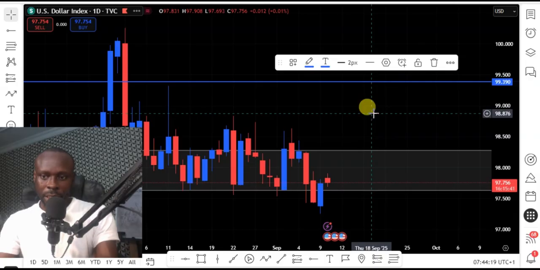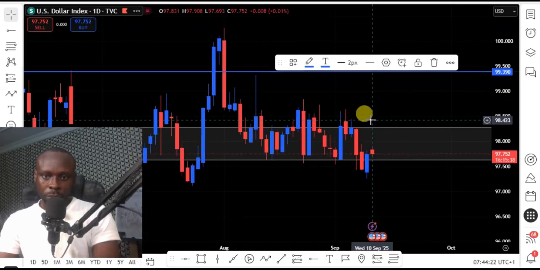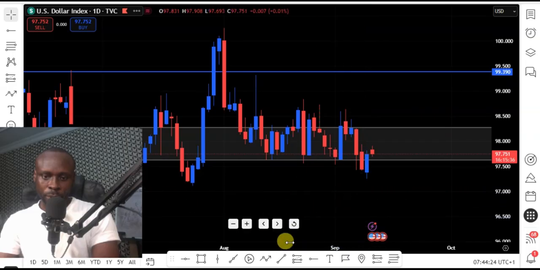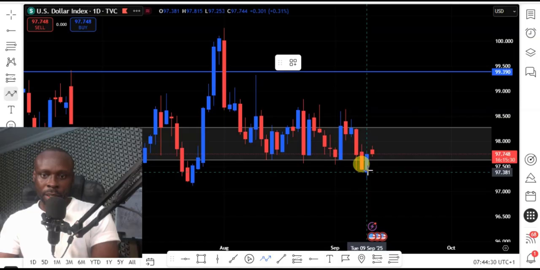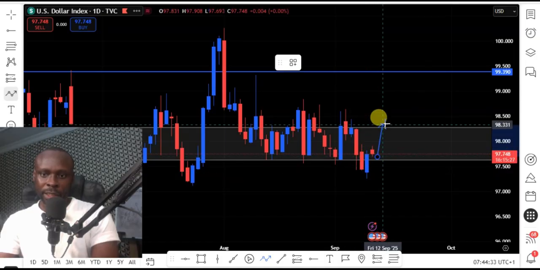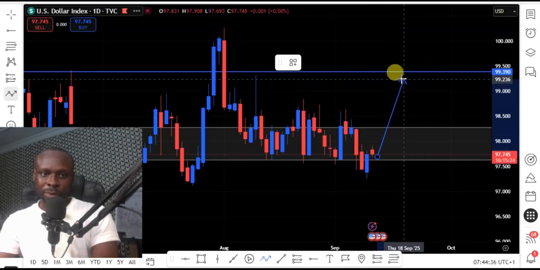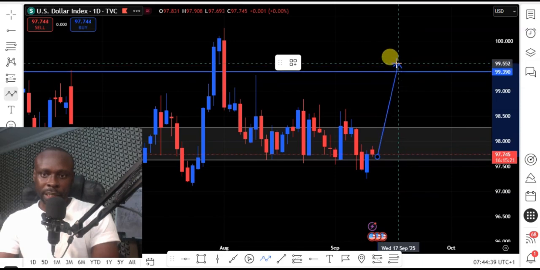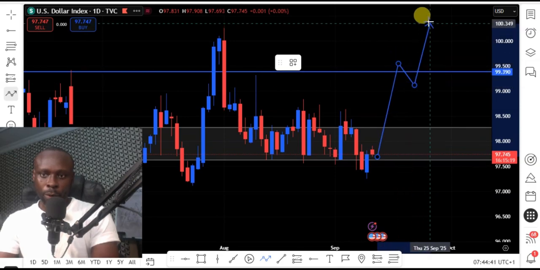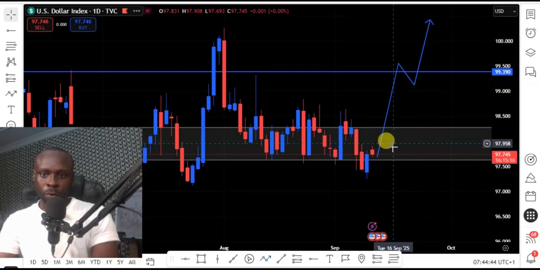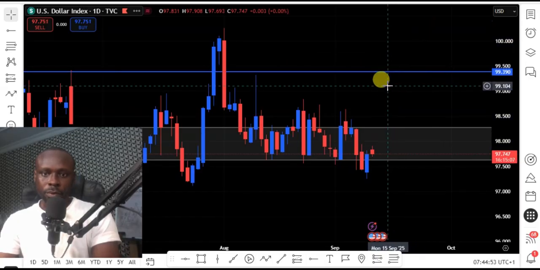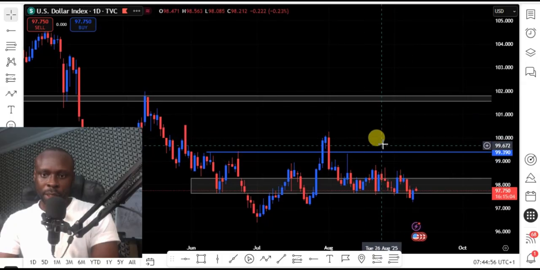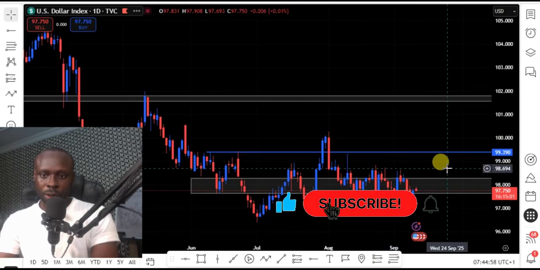On our daily chart now, we have price on a sideways trend. So we expect price to follow the direction of the weekly, which is we expect price to buy because price has collected this support level, this demand level. So we expect price to buy from this level to this region. So we expect price to break this level, then wait for a test, then we'll start looking for buy opportunities for the DXY to the top. So we expect price this week to buy to this next resistance level on the DXY, once price breaks this inner structure, before we start looking for buying opportunities for the DXY.